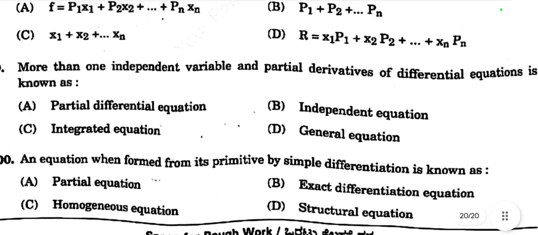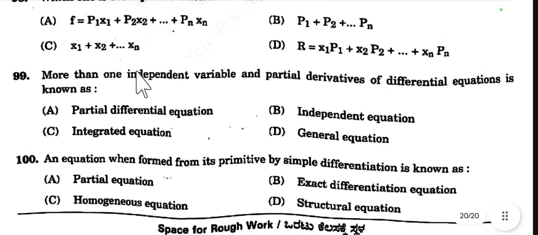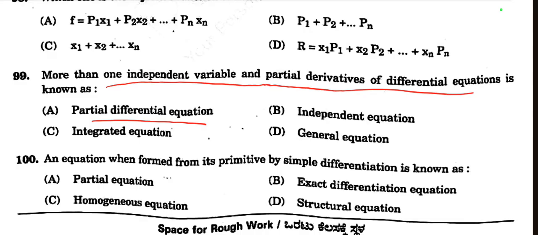Then question number 99. An equation with more than one independent variable and partial derivatives is known as a partial differential equation, independent equation, integrated equation or general equation. It is called a partial differential equation because it has more than one independent variable and partial derivatives. Option A is the right choice.